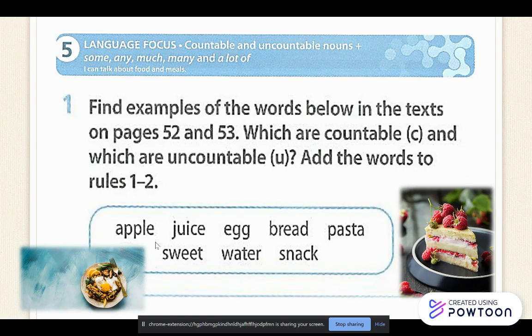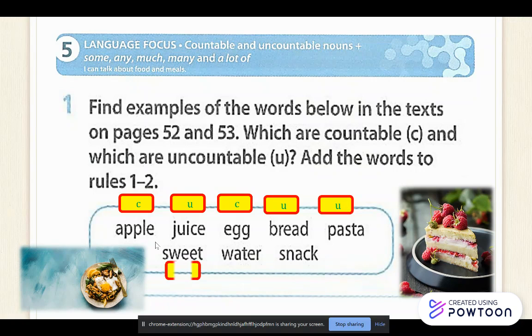All right, so apple, can we count them? Is it countable? Yes. Juice, is it countable? No, because it's a liquid. You can't separate them. You can't count them. So it's an uncountable noun. Egg is countable because you can count them separately. Bread is uncountable. Pasta, uncountable. Sweet is countable. Water is uncountable. Snack is countable. So you can count them separately.